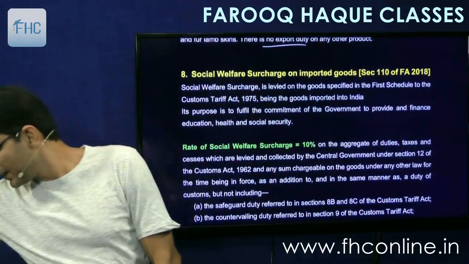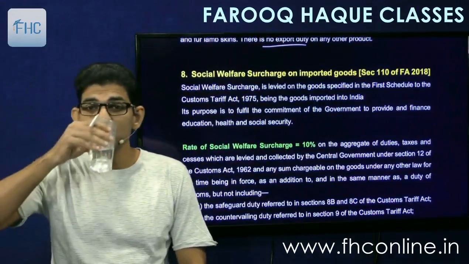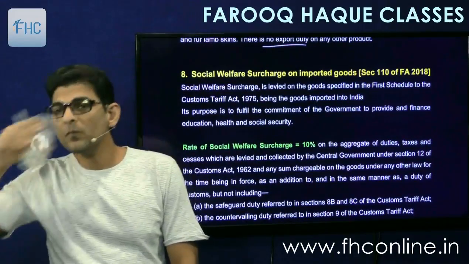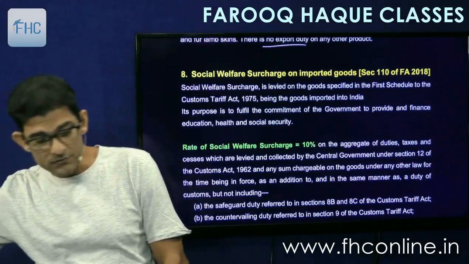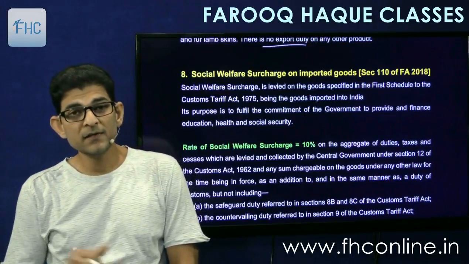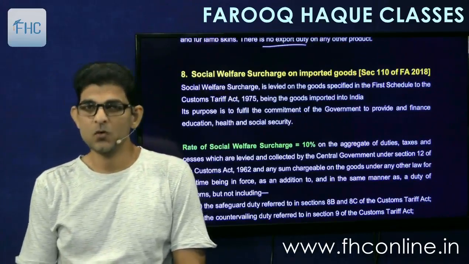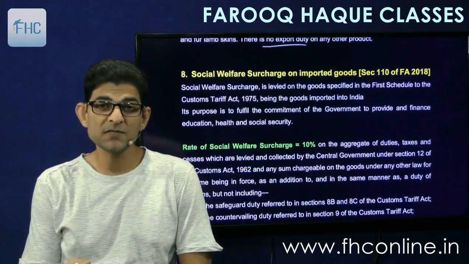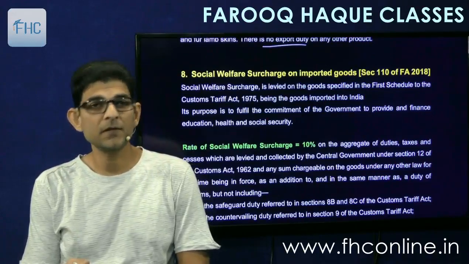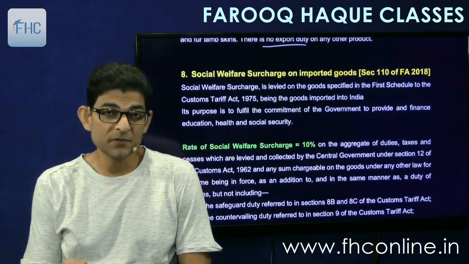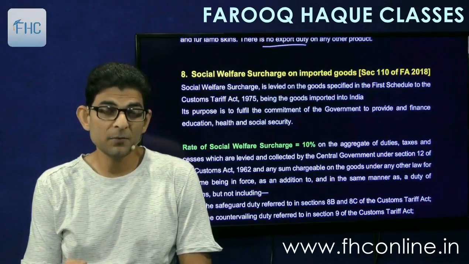Great. The next is social welfare surcharge. Earlier there was a cess called education cess and higher secondary education cess. Two types of cess were imposed earlier, aggregated to 3%, 1 and 2%, so aggregate 3%.